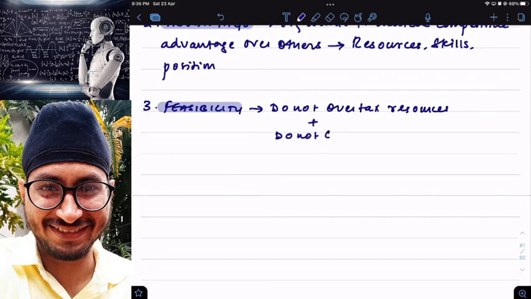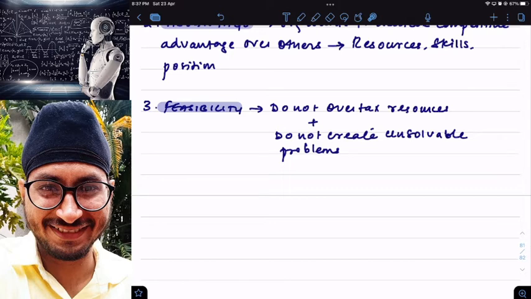Plus, do not create unsolvable problems. I repeat, I don't want my strategy to overtax the resources, and I also don't want my strategy to create unsolvable problems. Then better go for strategy audit.